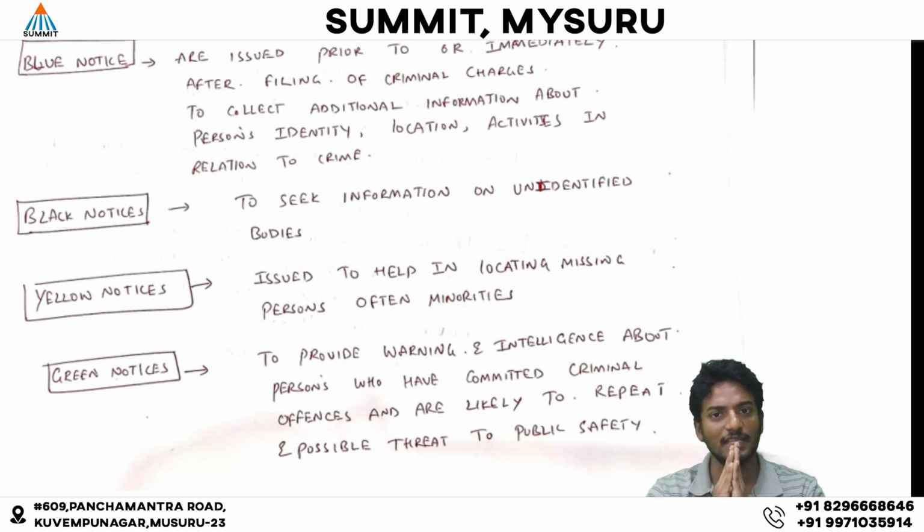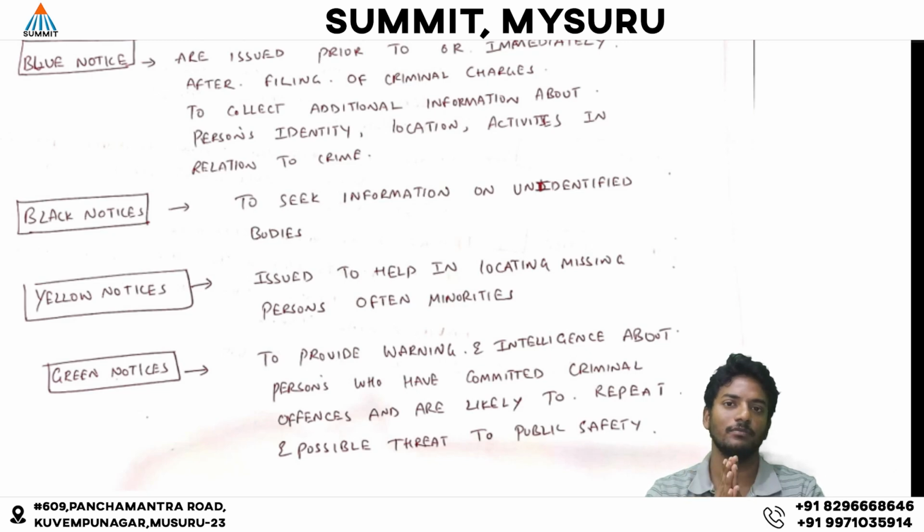The next thing is black notices. Black notices are issued to seek information on unidentified dead bodies, so that their identity cannot be used for any criminal activities. Next, yellow notices. Yellow notices are issued to help in locating missing persons, especially minors. Next is green notices. Green notices are issued to provide a warning or intelligence sharing about a person who has committed criminal offenses, who has a criminal background.